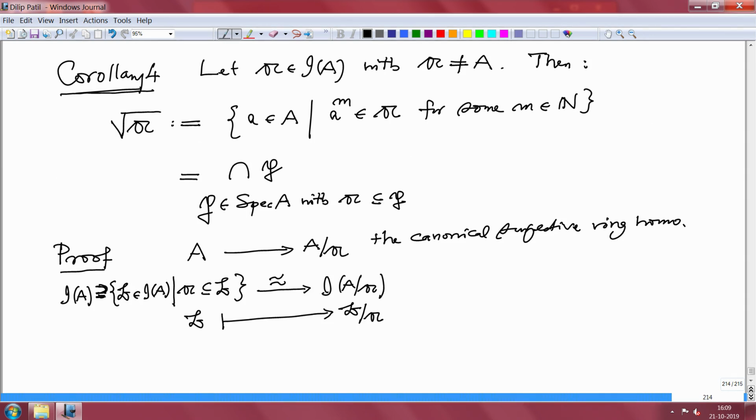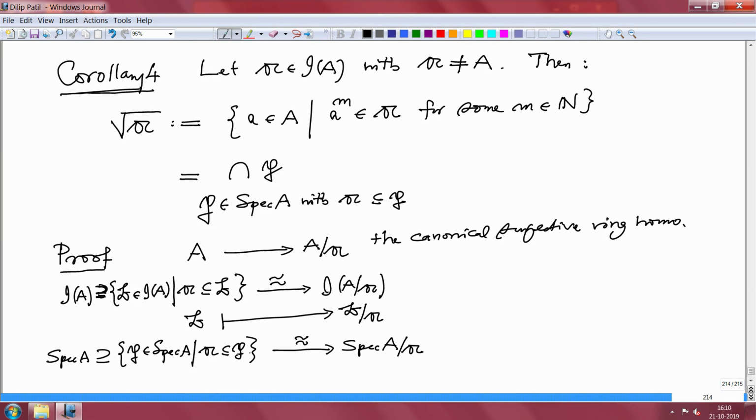Not only this, moreover, if I consider the prime ideals, Spec A, which contains all those prime ideals P in Spec A such that 𝔞 is contained in P, this subset is precisely the spectrum of A/𝔞.